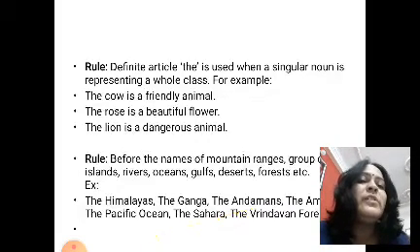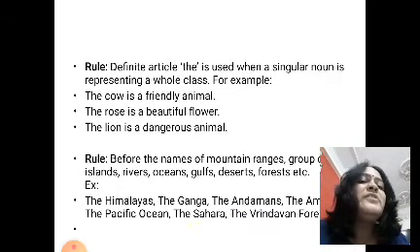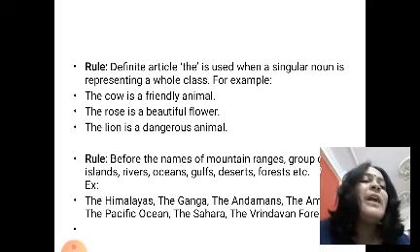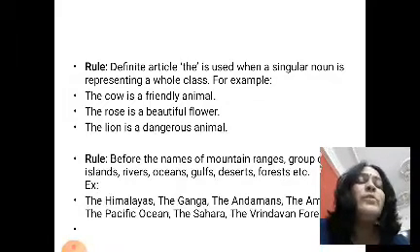The definite article the is used before a singular noun when it is used to represent the whole class. For example, the cow is a friendly animal. It will represent the whole class. The rose is a beautiful flower. It will represent the category of rose. The lion is a dangerous animal.